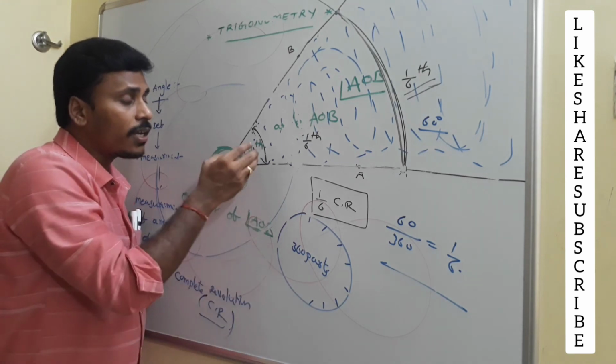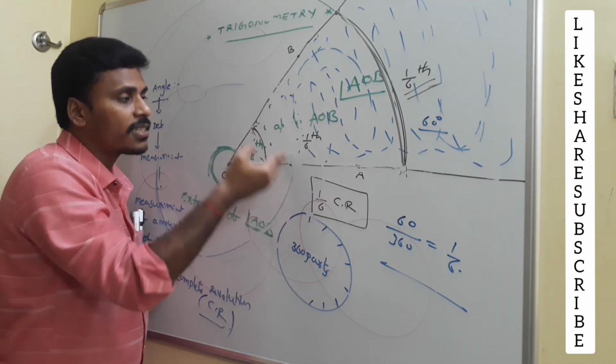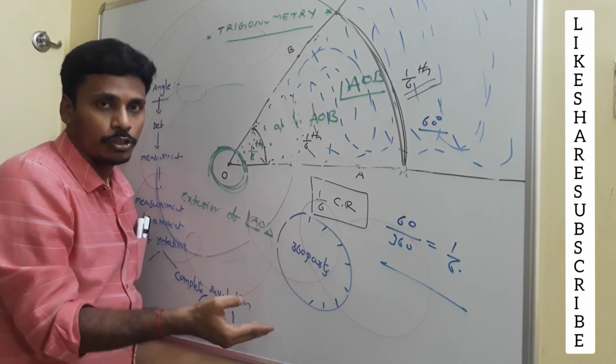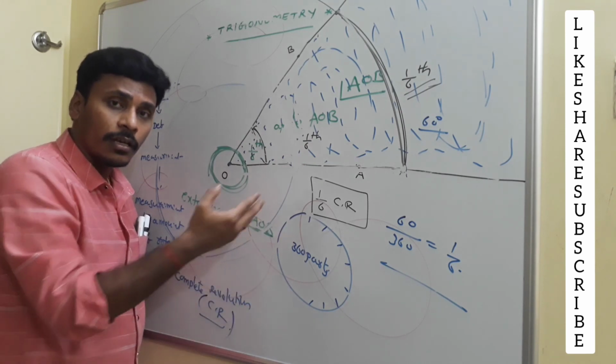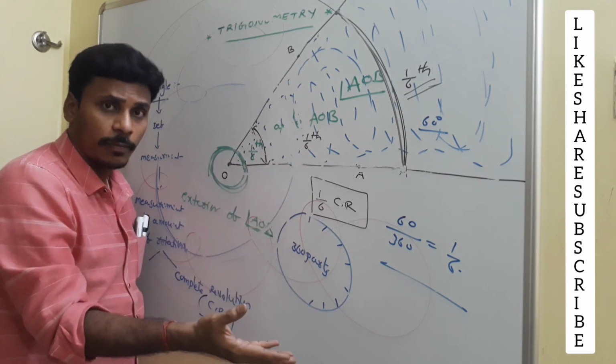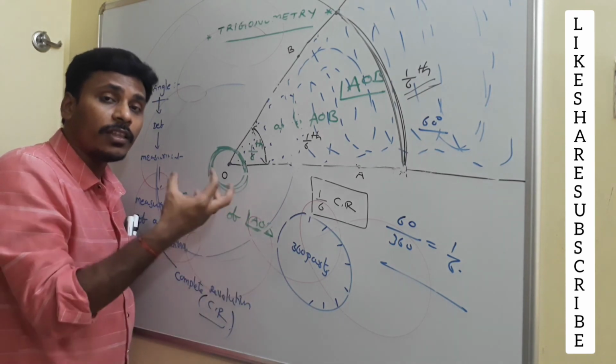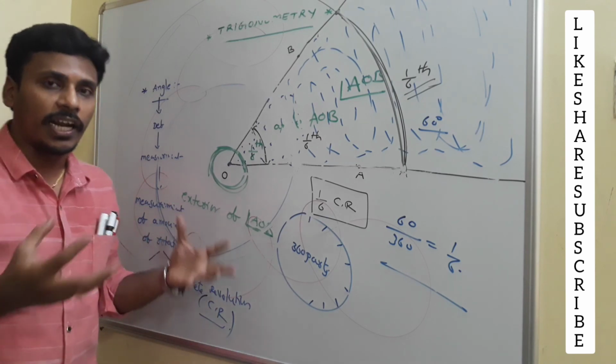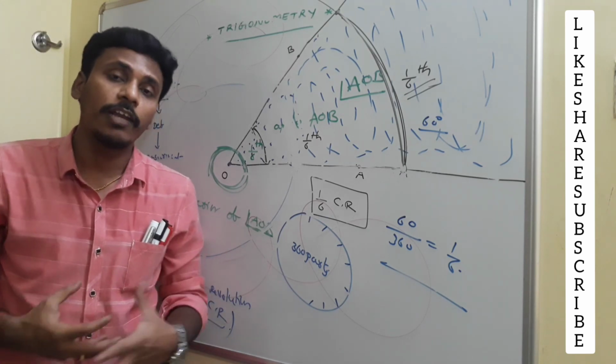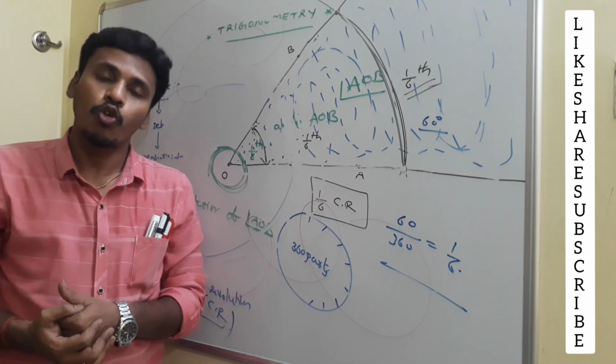Is it right? So here, for example, I am mentioning this angle as 1/6 of the complete revolution. In some cases, you may get some other ratios. So this is the basic definition of the measurement of the angle. And with this basic idea, people of different countries and cultures developed different systems of measurement to measure angles.